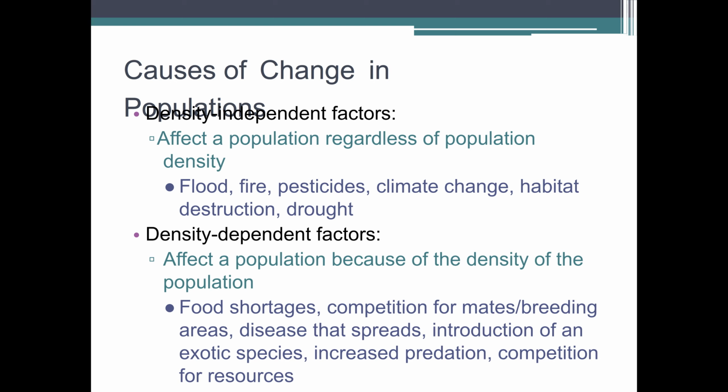Introduction of an exotic species. Increased predation and competition for resources. So all of these are going to happen if a population gets too big. If you have a large population of something, the predators are going to come because they can find lots of them.